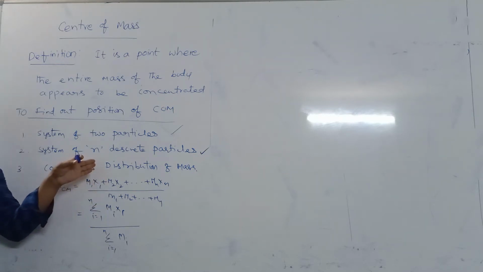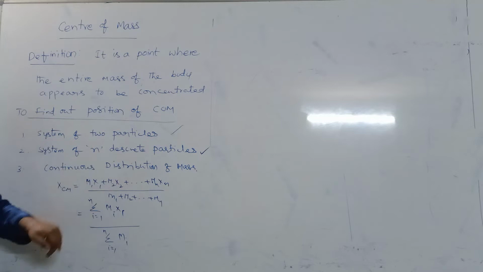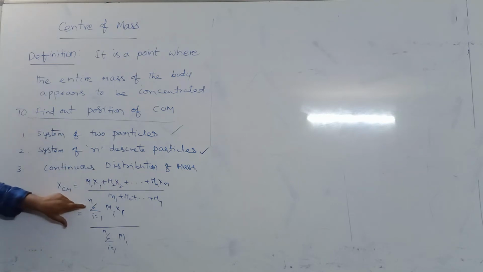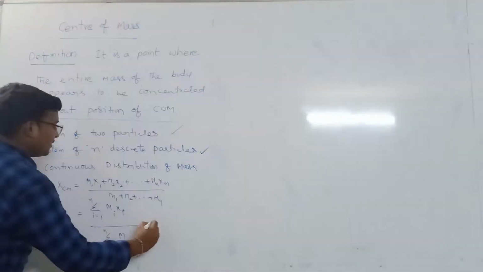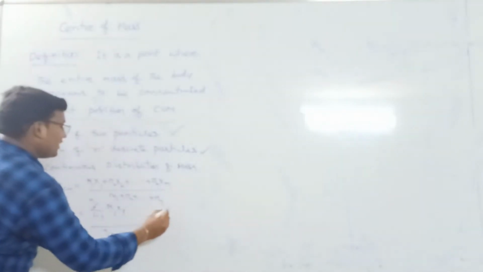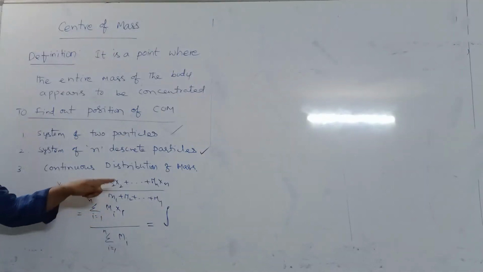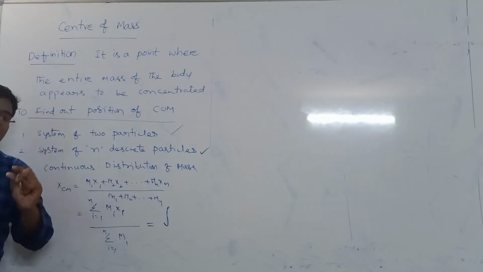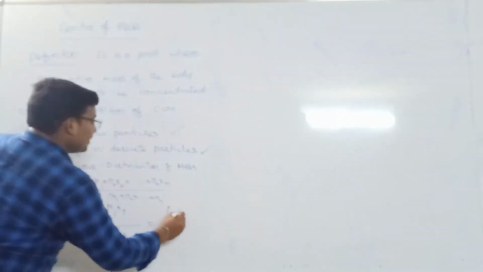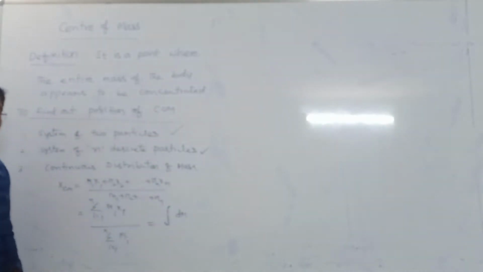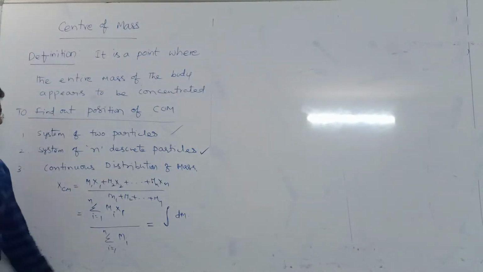To convert into a continuous distribution of mass, we need to change the summation symbol to integration. Hence, instead of sigma, we write the integral symbol. Instead of the mass of a discrete particle, we take an element of mass, dm, a very small mass.